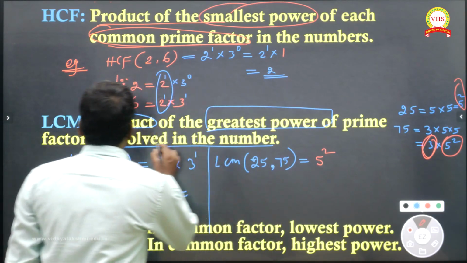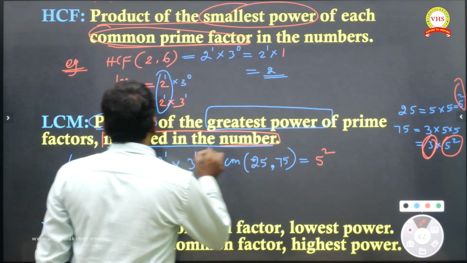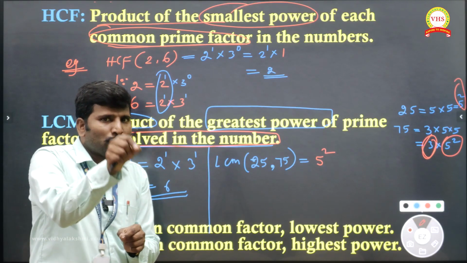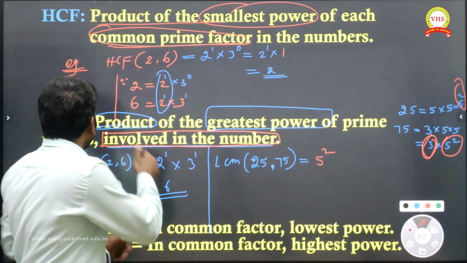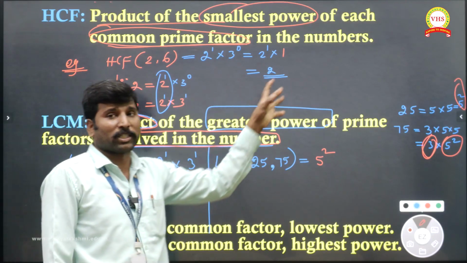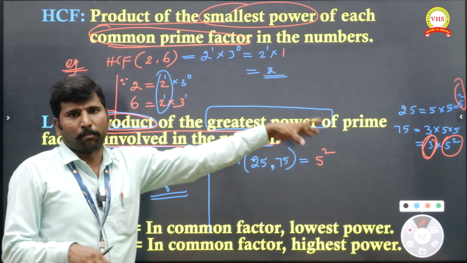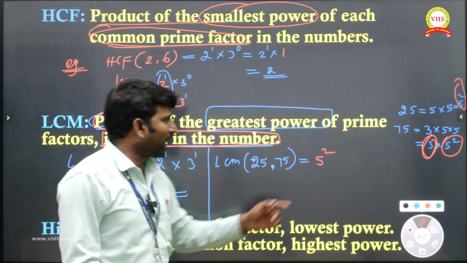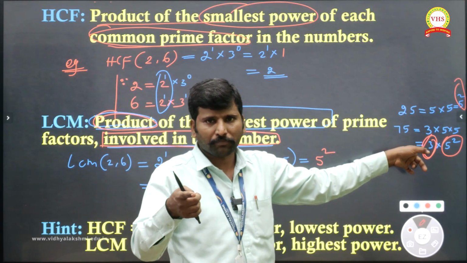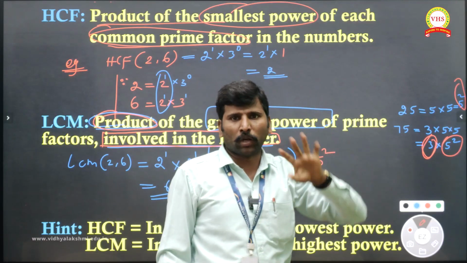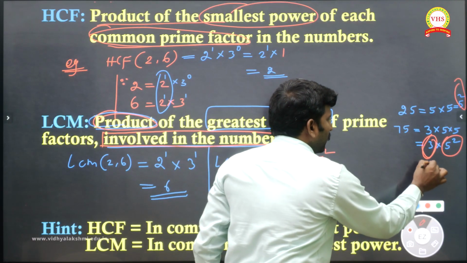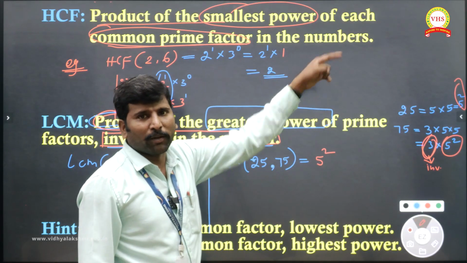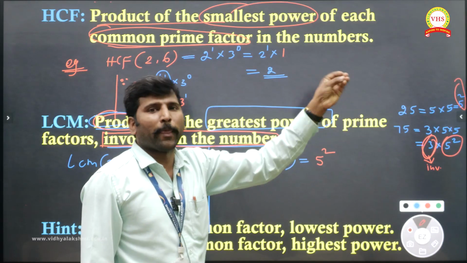That is why they gave one more word: the involved number, which we also have to multiply. An involved number is one that is not common but is involved extra in one number. So we take the product of the greatest power of the common primes and the involved number. 3 is not common, so 3 is called the involved number. 5 square is in both places, so it is the common prime, and we take its greatest power.